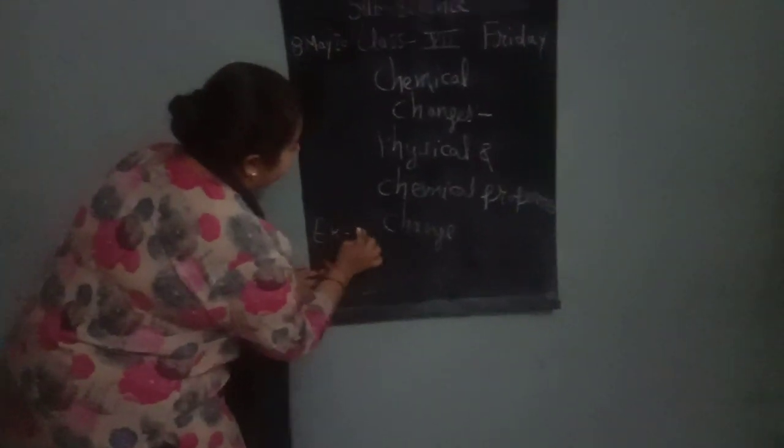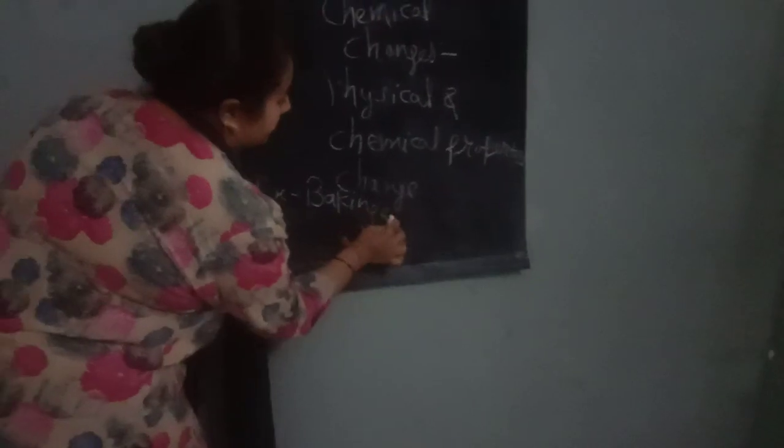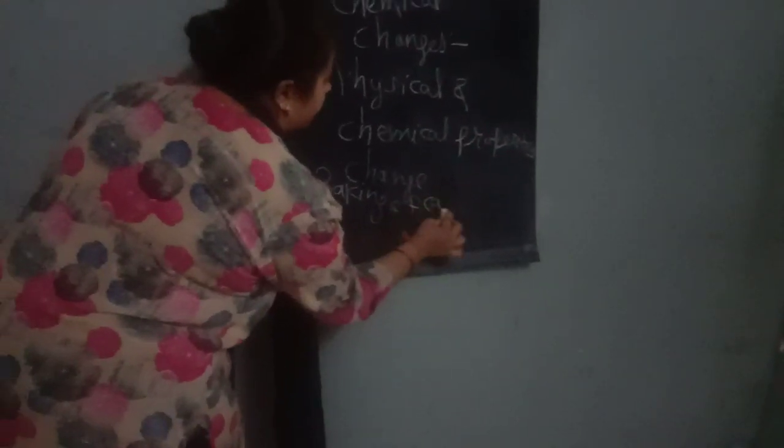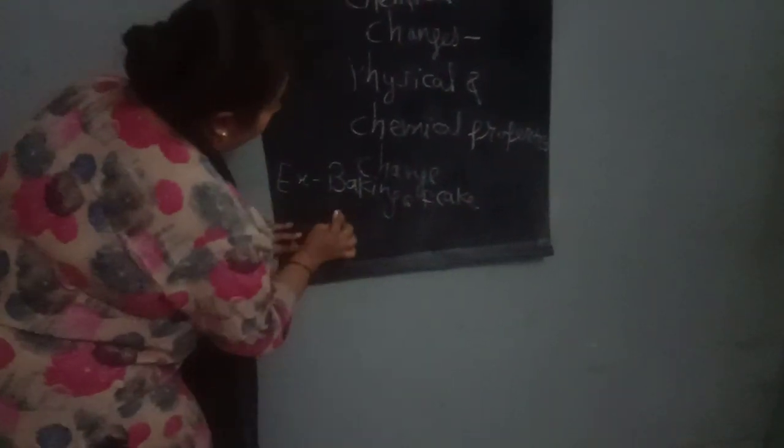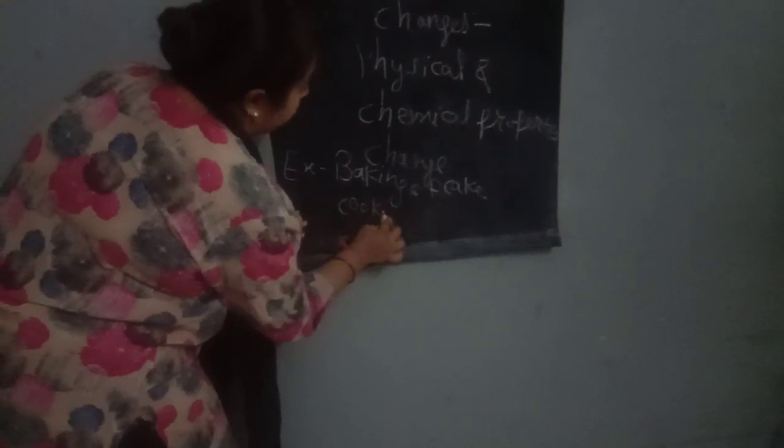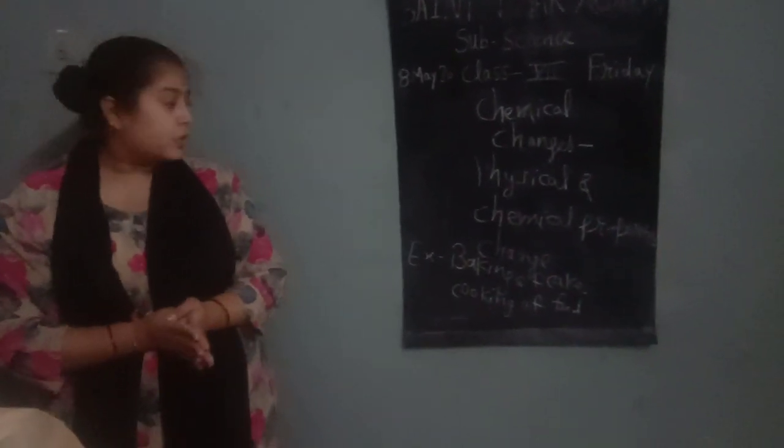Some examples of chemical change are baking of cake, cooking of food, germination of seeds, curdling of milk, churning of butter. All these are examples of chemical changes.